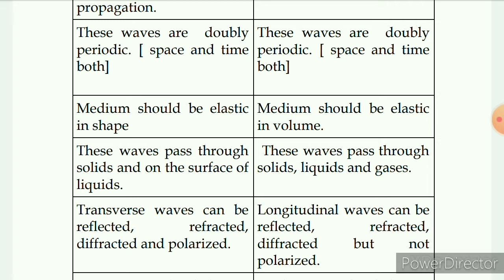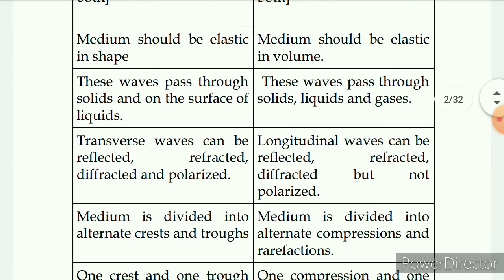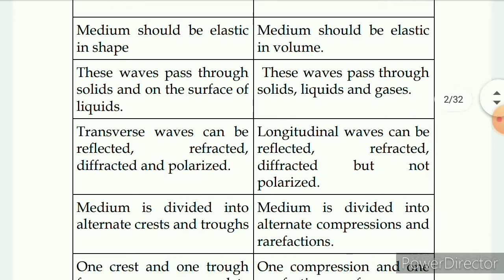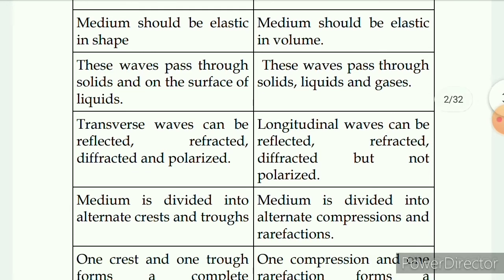Then if you want a transverse wave to pass through a medium, the medium must have elasticity of shape. The medium must try to regain its original shape. Whereas if longitudinal waves have to pass through a given medium, the medium must be elastic in volume. Shape elasticity is not required, volume elasticity is required. Now I find that elasticity of shape is possible only in case of solids, and only the surface of a liquid tries to maintain its horizontal level.